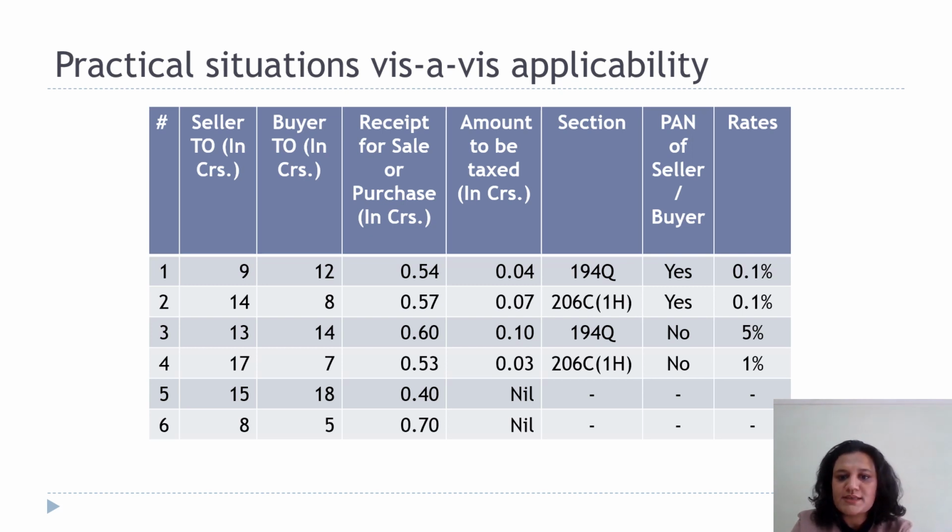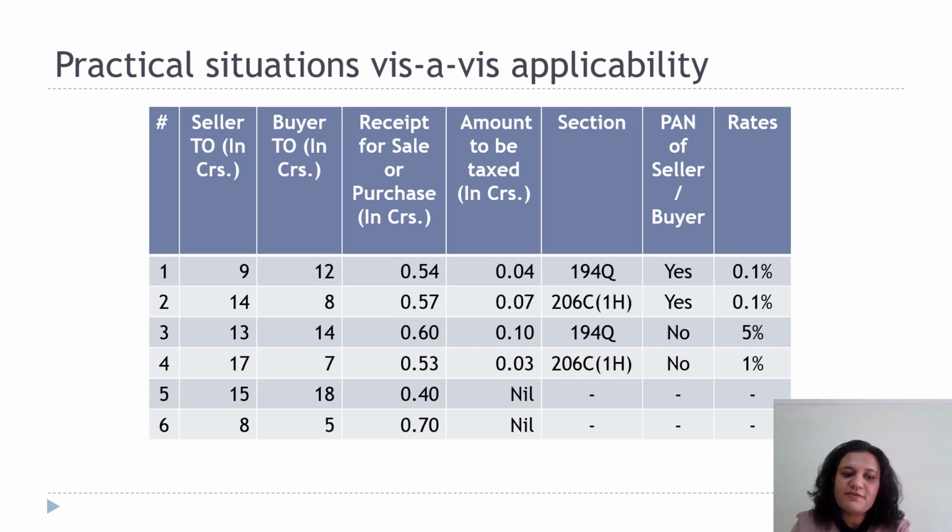Although in this case, PAN of the seller is not available, as such the rate applicable would be 5% and not 0.1%. In the fourth scenario, again 206C1H, that is TCS provisions, would be applicable, but because PAN of the buyer is not available, the rate would be 1%.